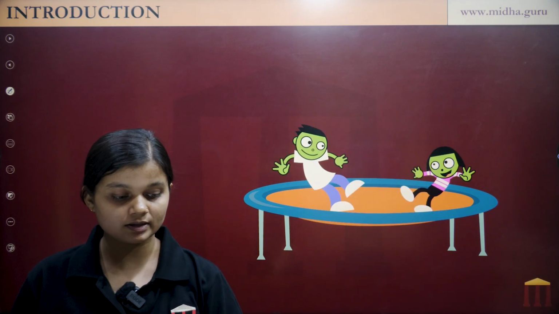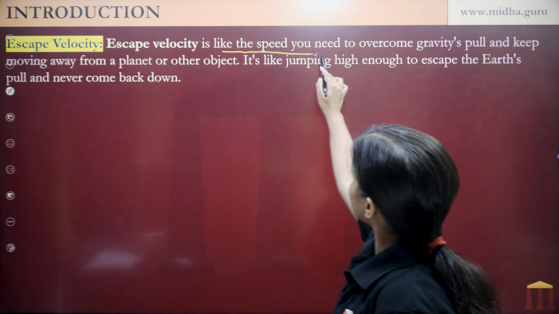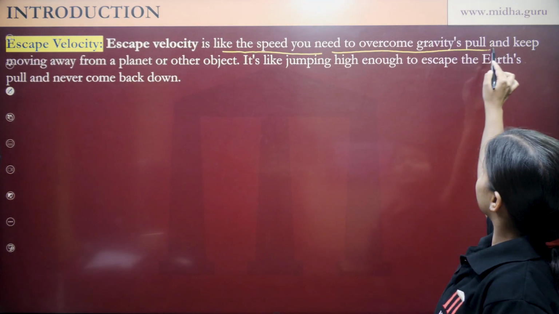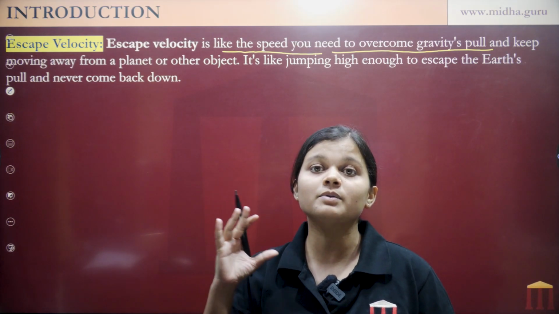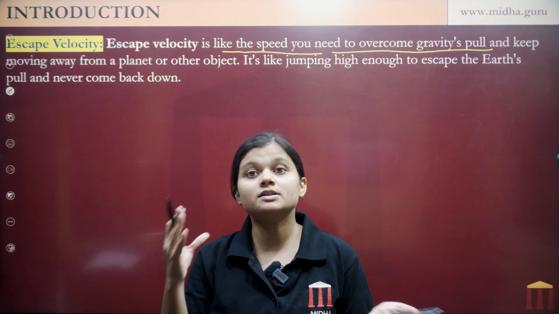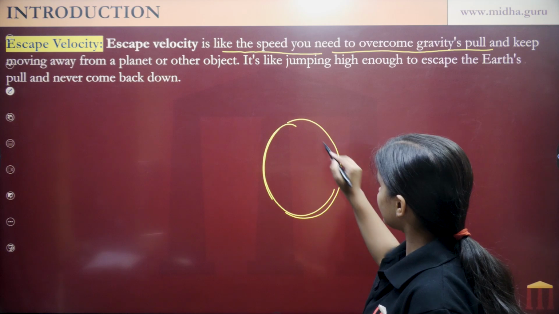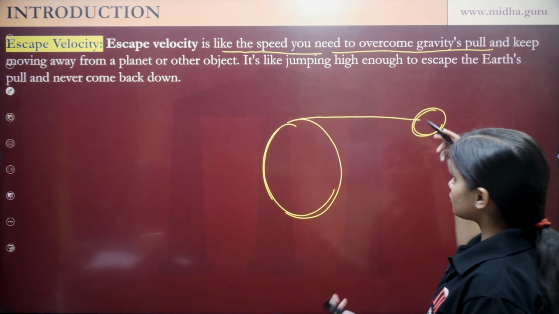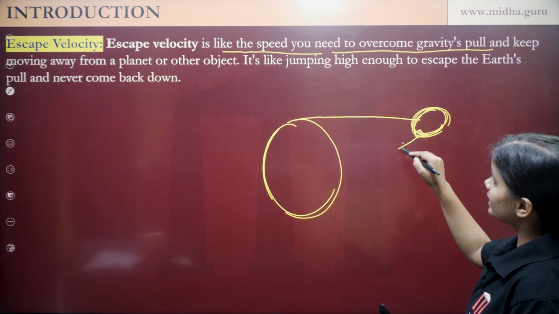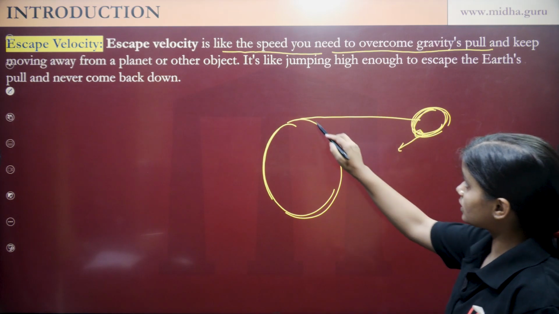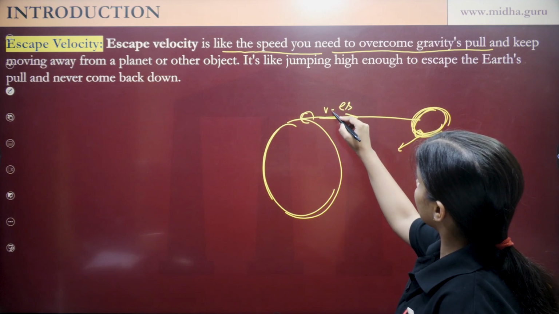Okay, that is the escape velocity. Escape velocity is the speed you need to overcome gravity's pull, to a point where gravity doesn't work. If this is the surface of Earth and we throw a ball from here, and Earth's gravity doesn't work beyond some point, the speed at which the ball is thrown, that is the escape velocity.